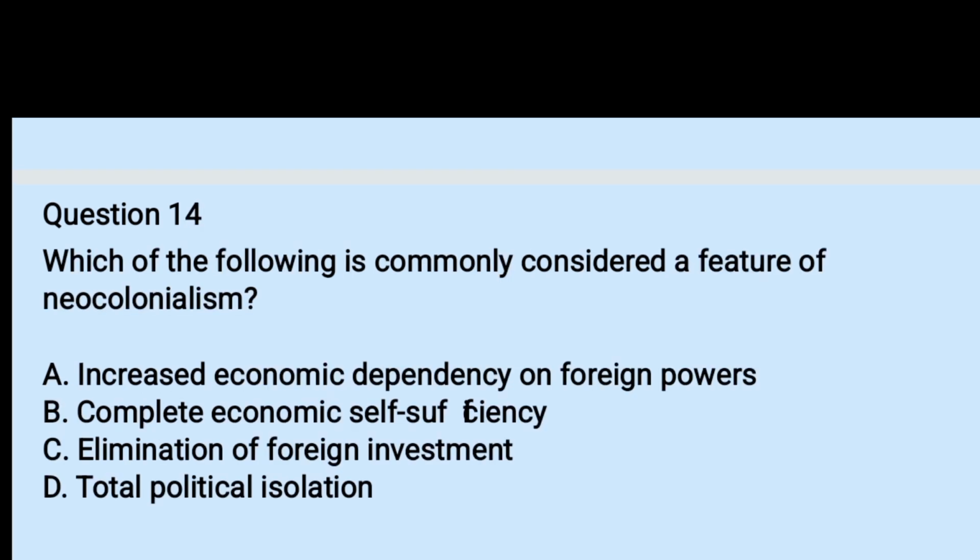Question number 14. Which of the following is commonly considered a feature of neocolonialism? A. Increased economic dependency on foreign powers. B. Complete economic self-sufficiency. C. Elimination of foreign investment. D. Total political isolation. The right answer is A. It was an increase in economic dependency on foreign powers. Okay, dependency on loans, dependency on aid, dependency on technicians, and so on.